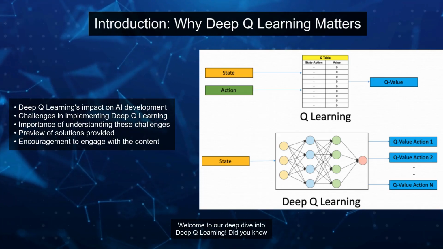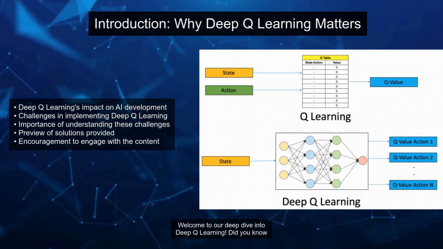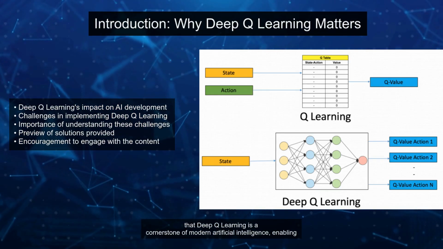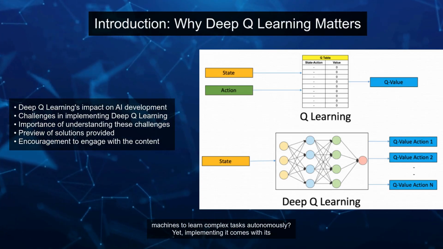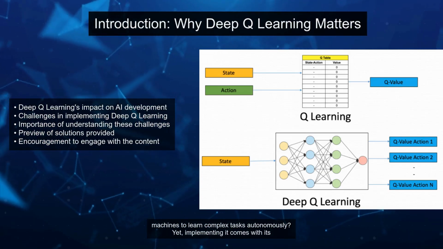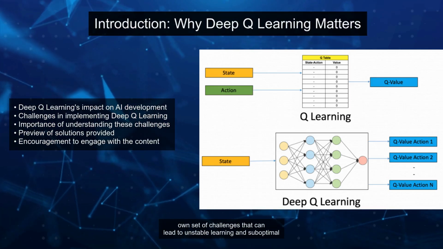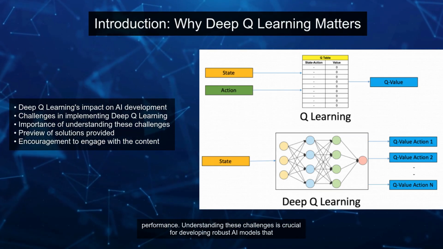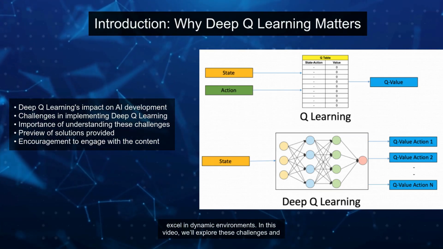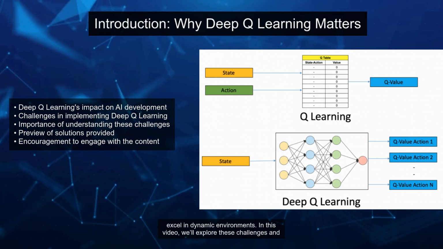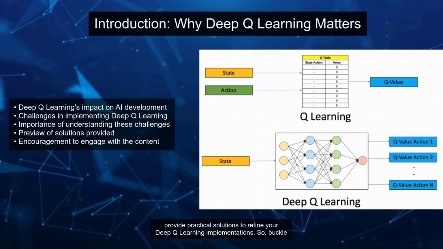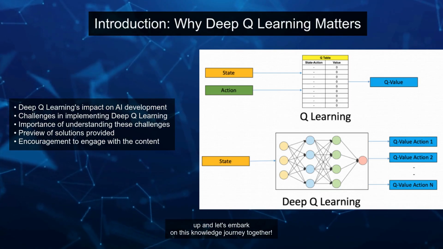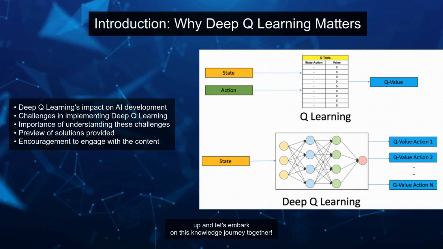Welcome to our deep dive into Deep Q-Learning. Did you know that Deep Q-Learning is a cornerstone of modern artificial intelligence, enabling machines to learn complex tasks autonomously? Yet, implementing it comes with its own set of challenges that can lead to unstable learning and suboptimal performance. Understanding these challenges is crucial for developing robust AI models that excel in dynamic environments. In this video, we'll explore these challenges and provide practical solutions to refine your Deep Q-Learning implementations. So, buckle up and let's embark on this knowledge journey together.